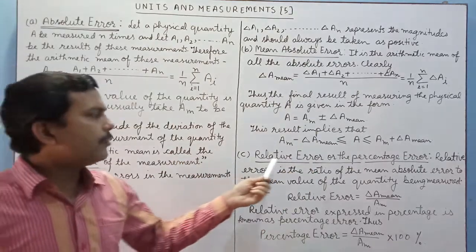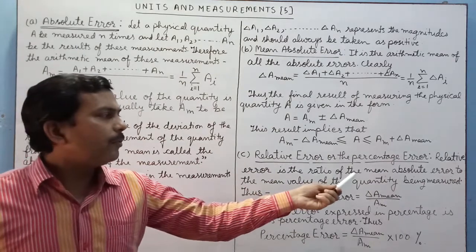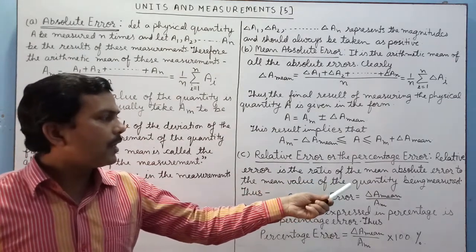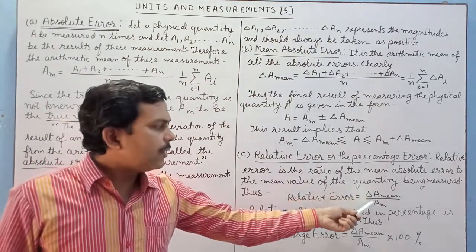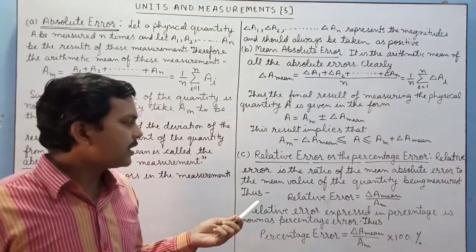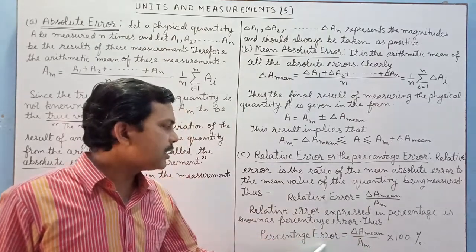Now relative error or the percentage error. Relative error is the ratio of mean absolute error to the mean value of the quantity being measured. Thus relative error is equal to delta A mean upon Am, and if it is desired in percentage, then we multiply it by 100 to get percentage error.